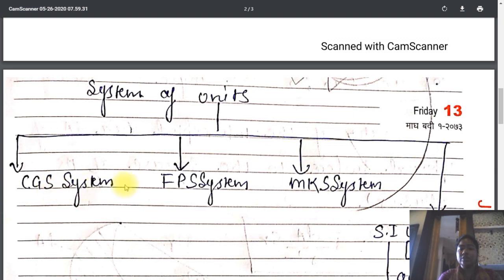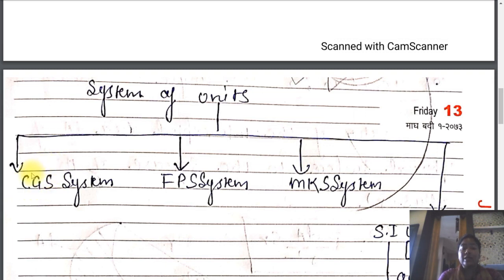One is the CGS system, one is the FPS system, and after that, we have the MKS system. In each system we have a set of units for mass, length and time. That means in the CGS system, we have a measurement of length, a measurement of time and a measurement of mass.